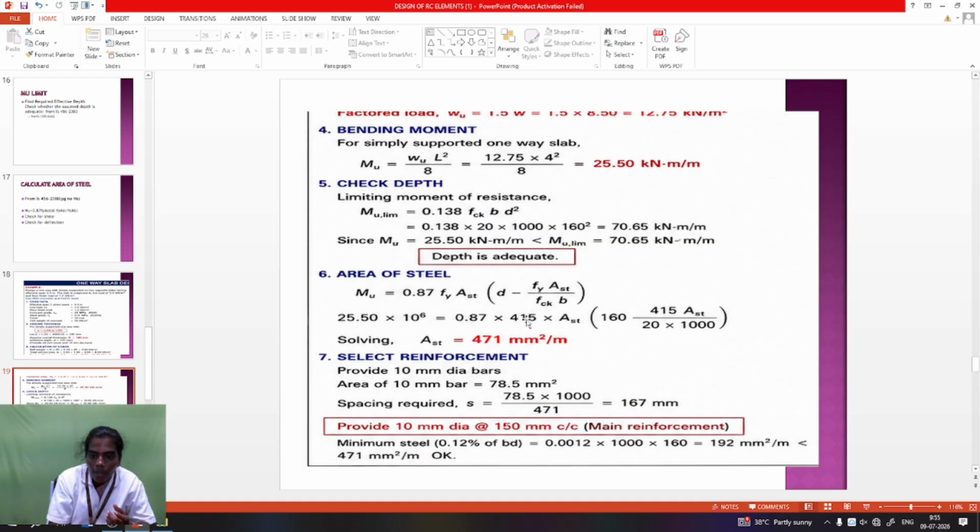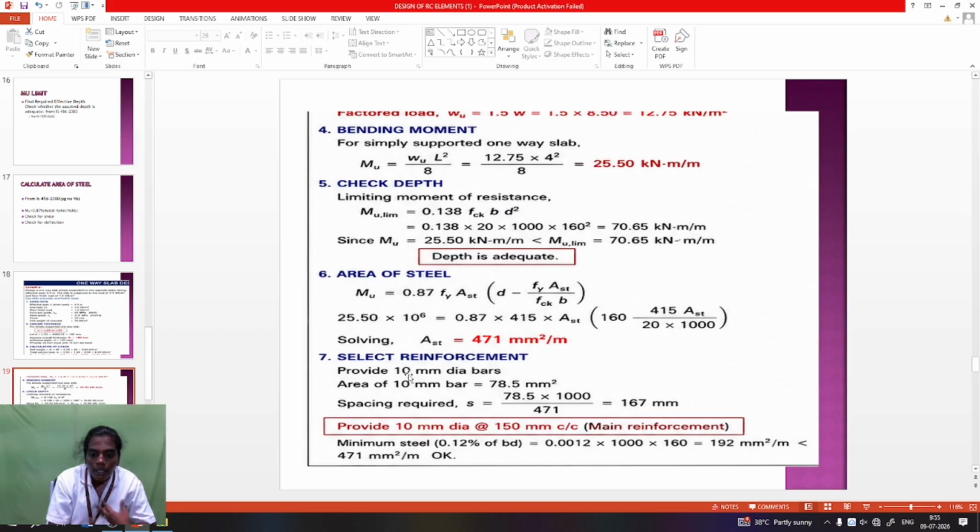After applying all values: fy means yield strength, Ast is unknown, d is the effective depth, fy is 415. Breadth is always taken per meter length of slab, so 1 meter means 1000 mm. Solving that equation, you get the value of Ast as 471 mm square.